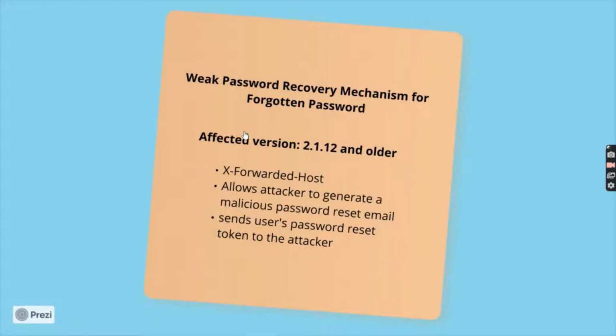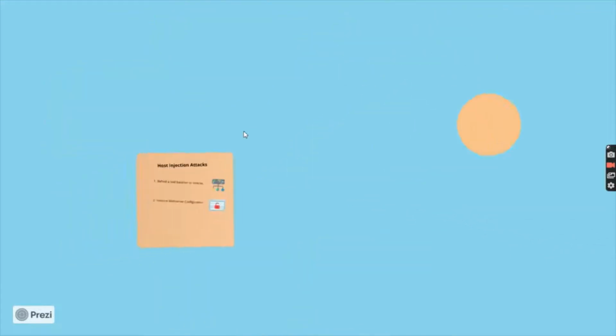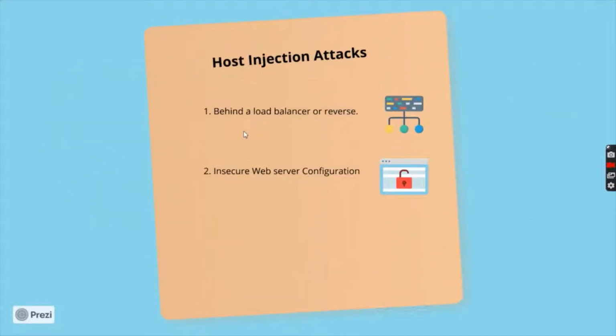So this is a type of host injection. Now let's see what host injection is. This attack allows the attacker to generate a malicious password reset email with a link to a website controlled by the attacker. Host injection attacks can happen via the X-Forwarded-Host header or the Host header. The X-Forwarded-Host header exposes the application to host injection attacks if it is behind a load balancer or a reverse proxy that does not set a trusted host.